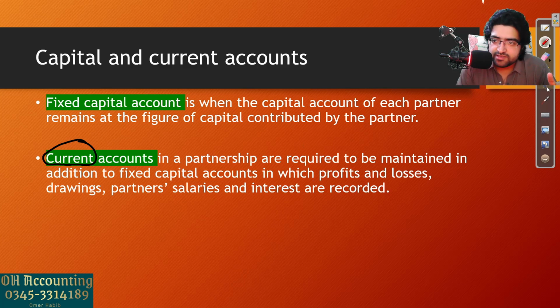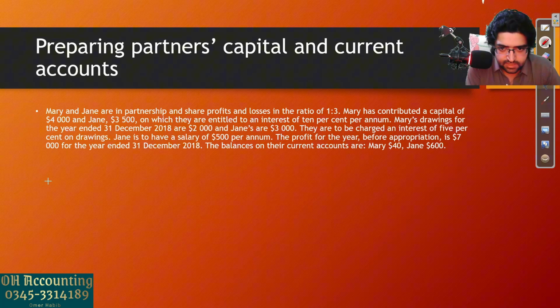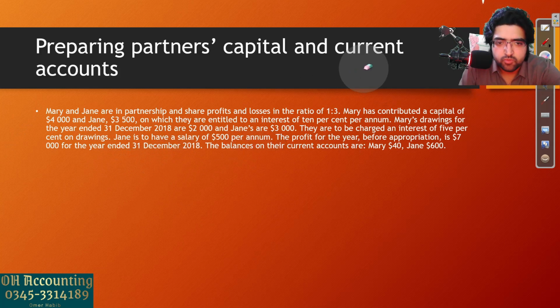Let me explain it further using the same example for which we prepared the appropriation account. Let's use this example and make the current account for the partners. One second, let me move this to open board.